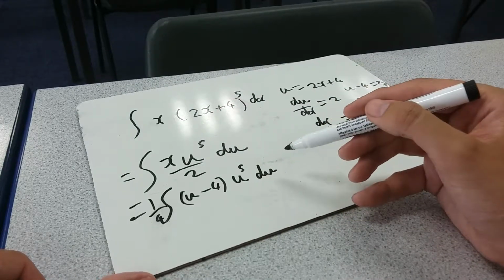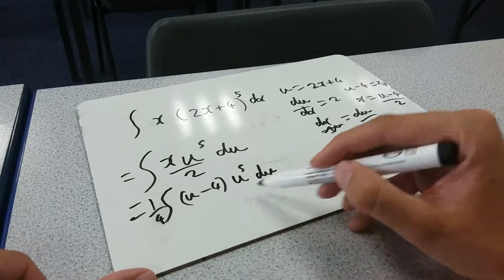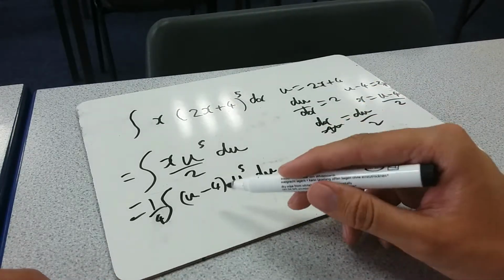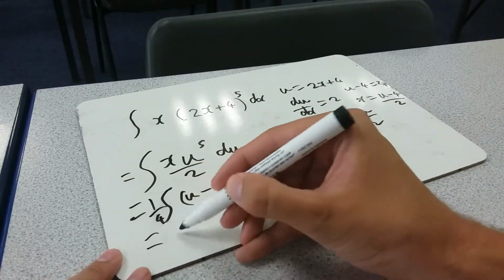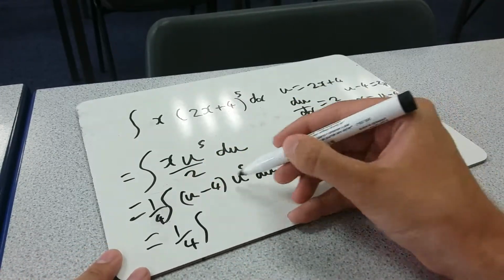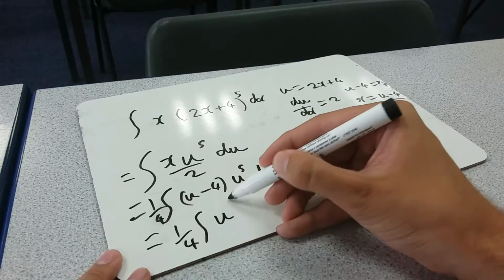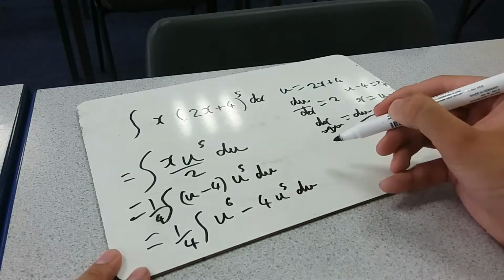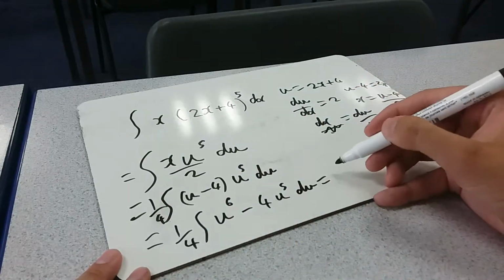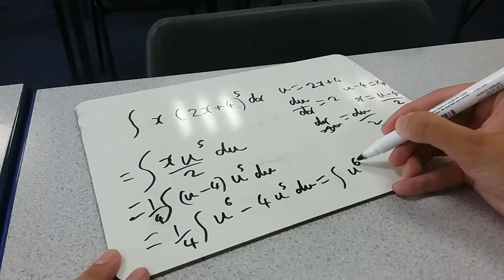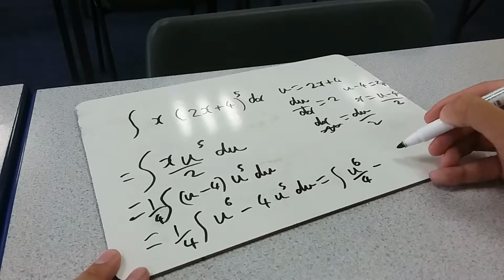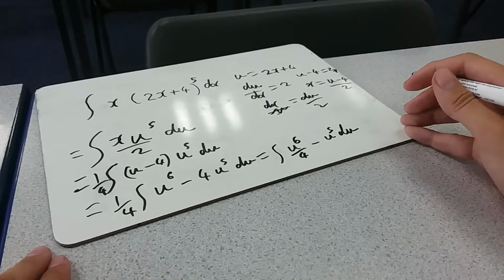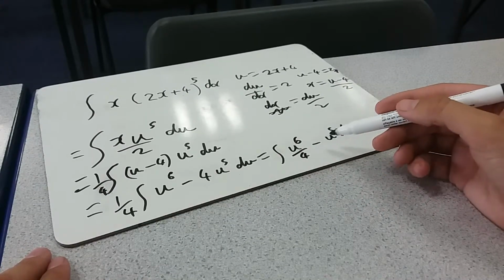Now, it doesn't look like we've made much progress here, but this is something we can expand out really nicely. We don't have to do binomial expansion. Expanding this out, we're going to get a quarter integral of u to the 6 minus 4u to the 5 du. And in fact, if we brought that quarter back in, we've got integral of u to the 6 over 4 minus u to the 5 du. That thing there is really nice because they're just powers of u.